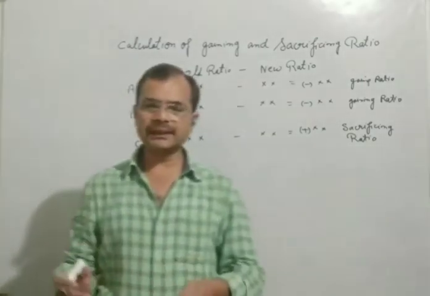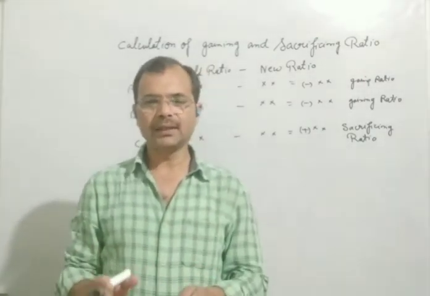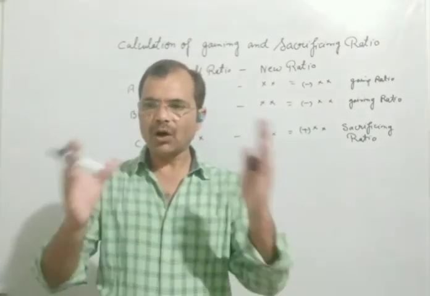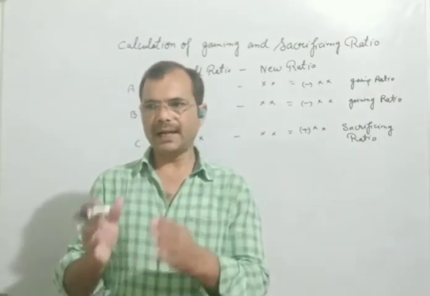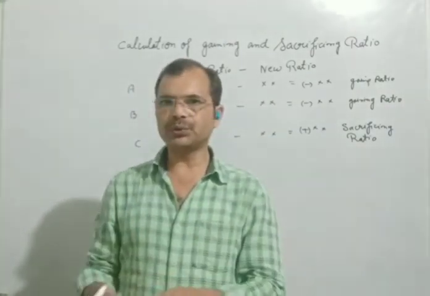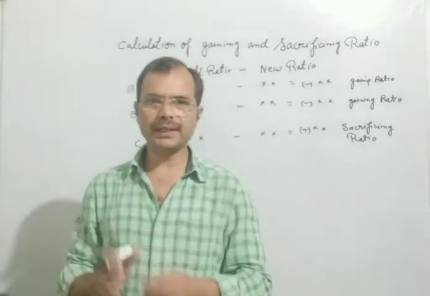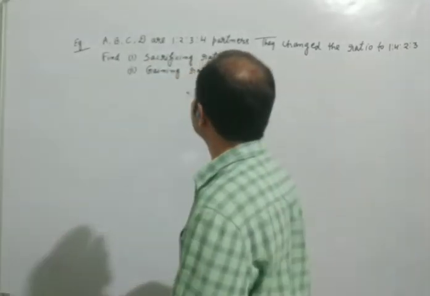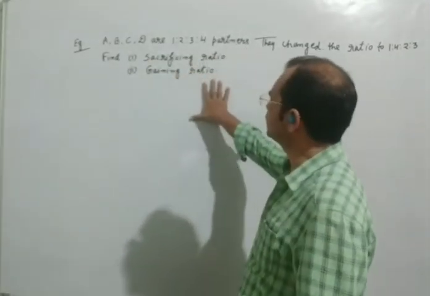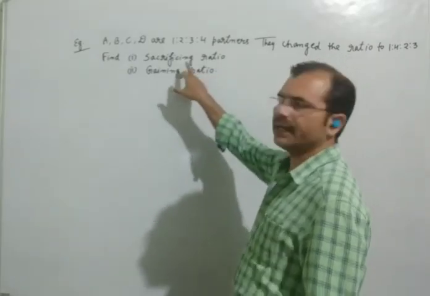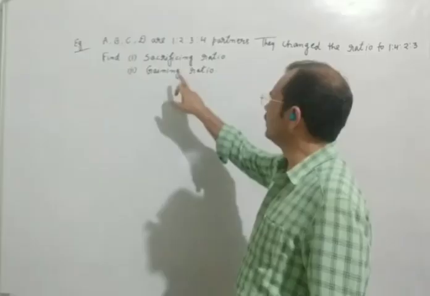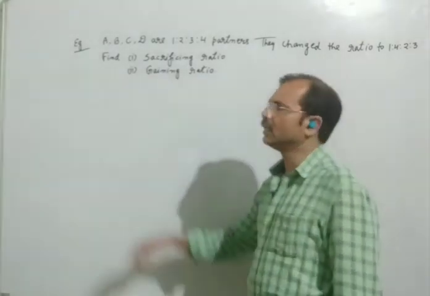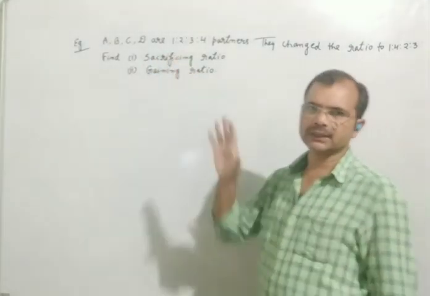Now, to understand all the things deeply, we will solve some examples and we will find sacrificing ratio or gaining ratio. We are taking this example to understand how we can calculate sacrificing ratio and gaining ratio. There are 4 partners in a firm.